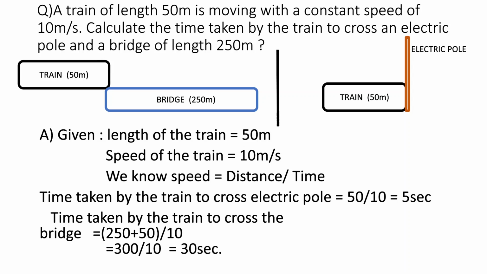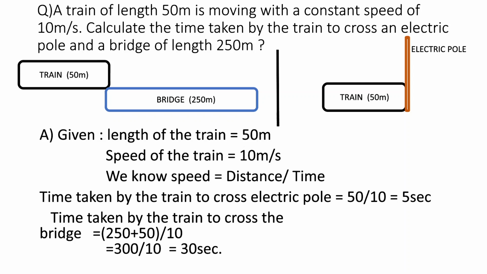In the second figure you see a train and the electric pole. The train has to cross the electric pole. So here the distance traveled by the train to cross the electric pole will be just its length, which is 50 meters. So now let's solve the problem. Length of the train is 50 meters. Speed of the train is equal to 10 meter per second.